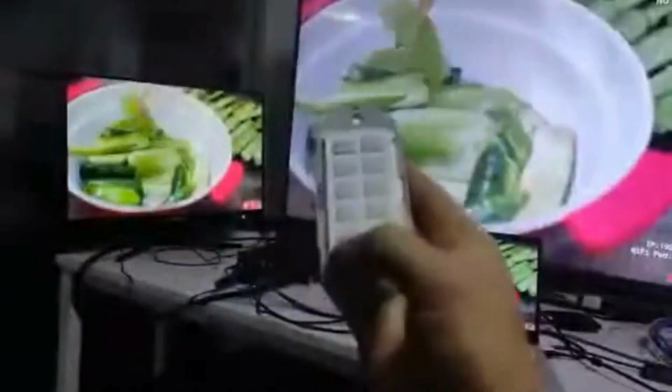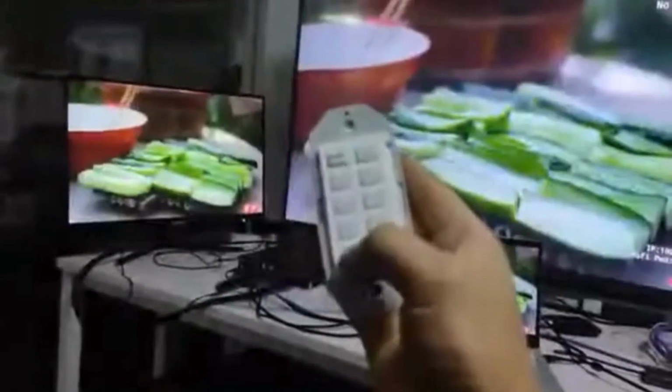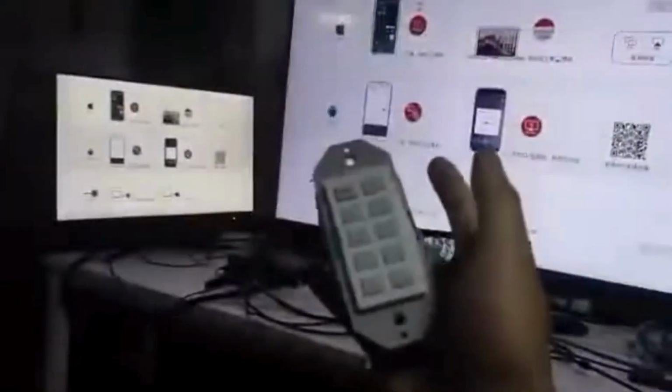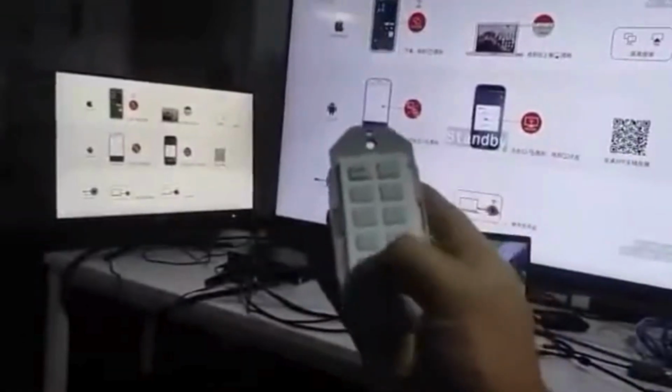Type-C. This one is to show the home page of the BYOD. This one is to show standby. So this one is power back.